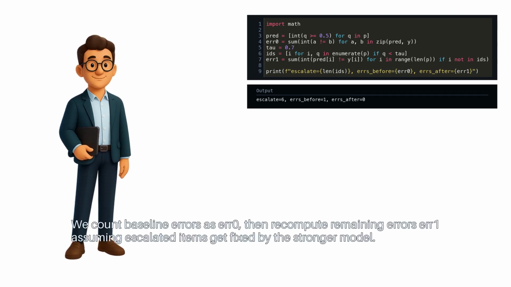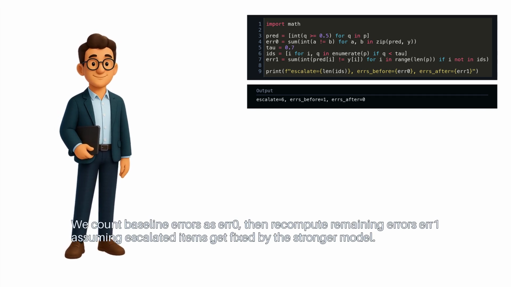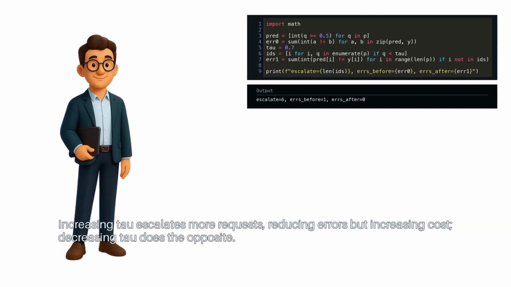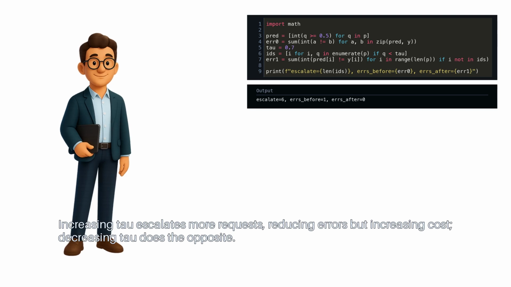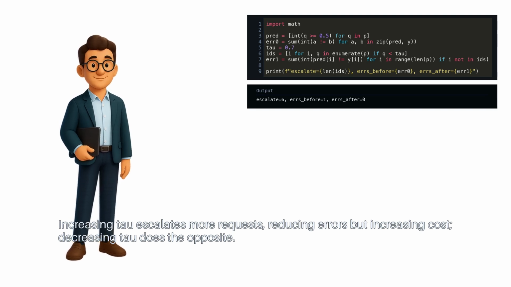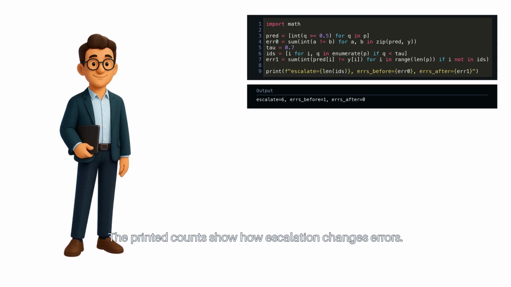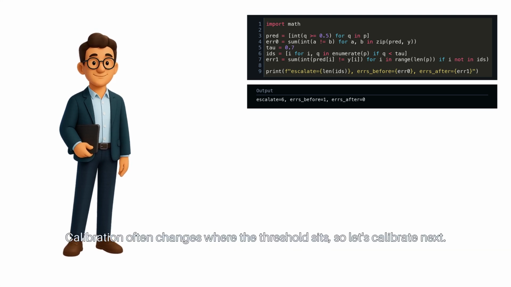We count baseline errors as error 0, then recompute remaining errors error 1, assuming escalated items get fixed by the stronger model. Increasing tau escalates more requests, reducing errors but increasing cost. Decreasing tau does the opposite. The printed counts show how escalation changes errors. Calibration often changes where the threshold sits, so let's calibrate next.